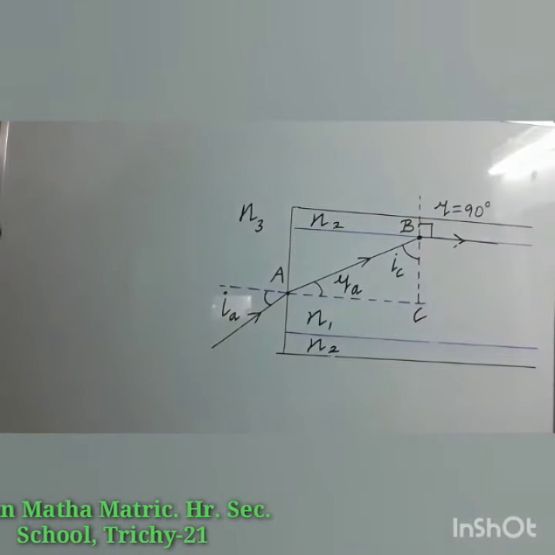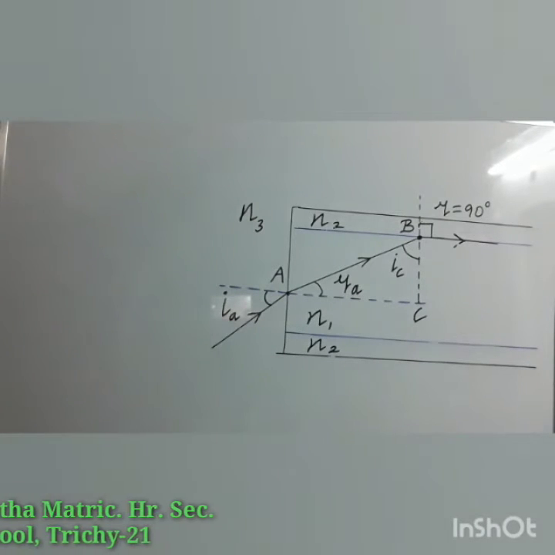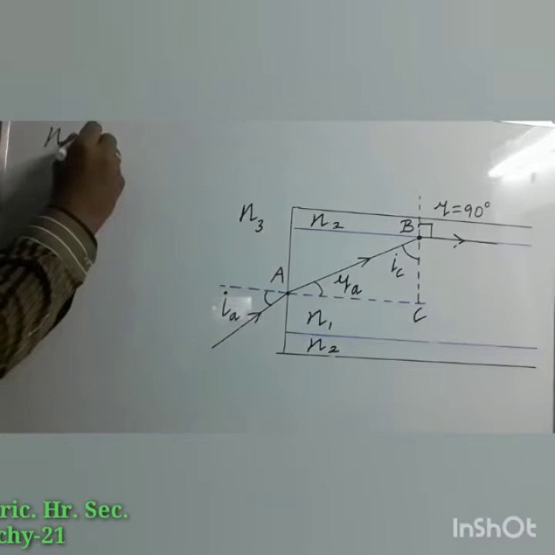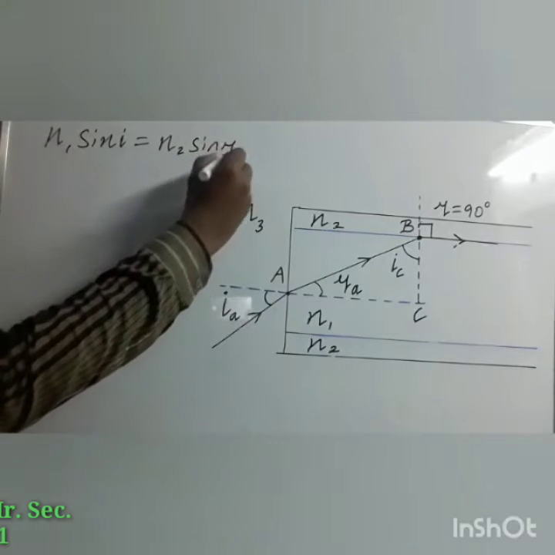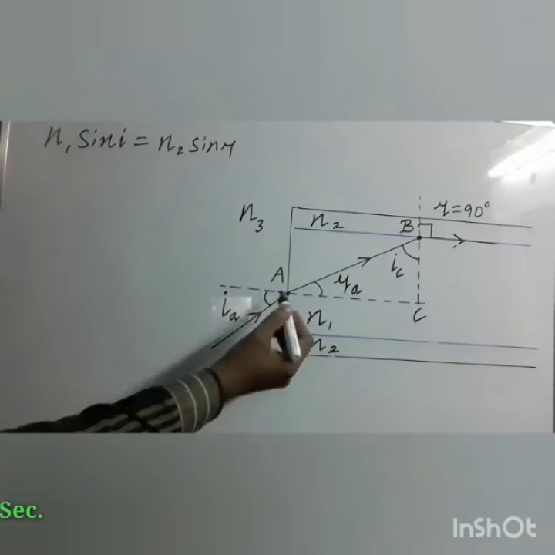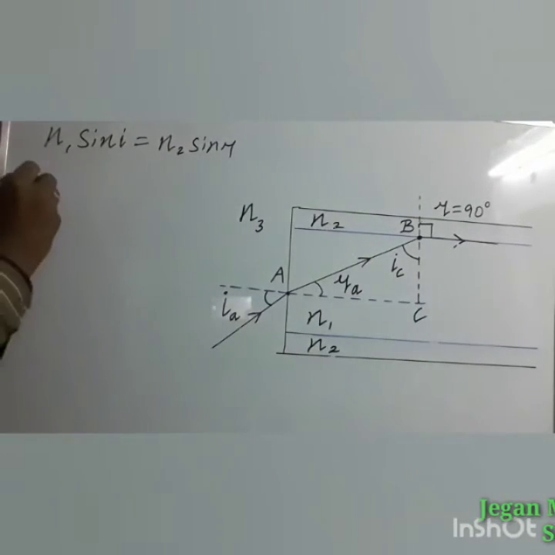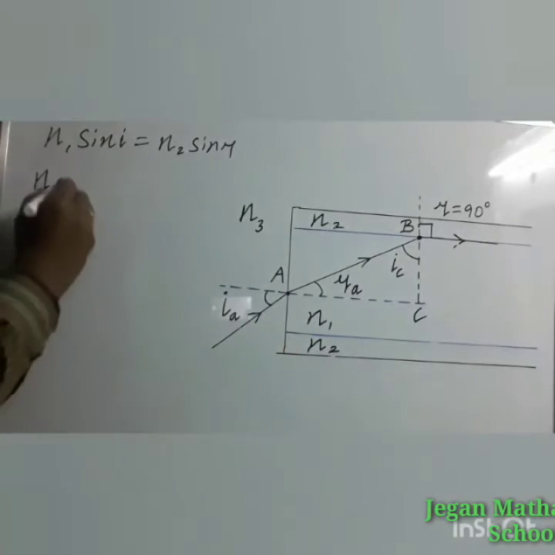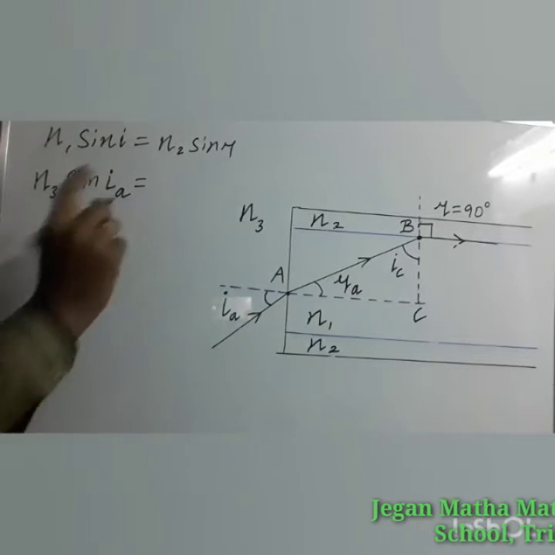The Snell's law in the product form for the refraction at the point A can be written as follows. Let us write the general expression of Snell's law, N1 sin I equal to N2 sin R. So here the refractive index is of the first medium. At the point A, the outer medium is the first medium, so you have to substitute the refractive index of the outer medium. So N3 sin I, the angle of incidence in the outer medium. So sin IA, the acceptance angle, that is what you are going to find.